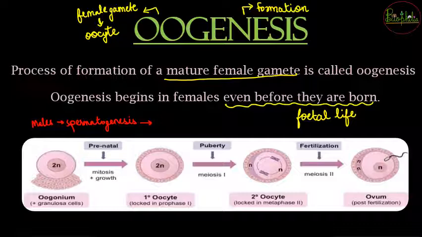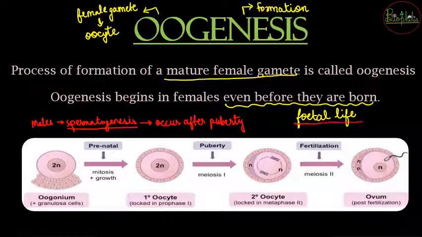So spermatogenesis जो males में होगा, it is going to occur after puberty. Right, so this is the major difference that you need to understand between oogenesis and spermatogenesis, that is spermatogenesis occur after puberty, whereas oogenesis is going to occur in the fetal life, that is even before the female has been born.